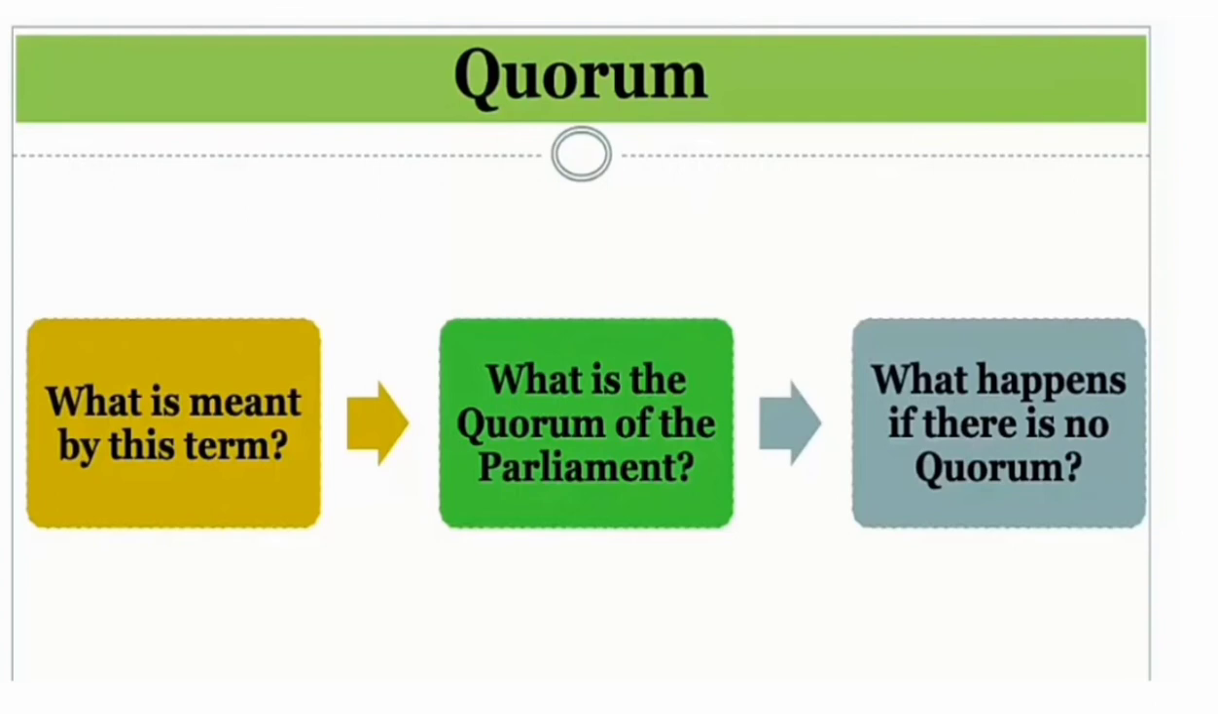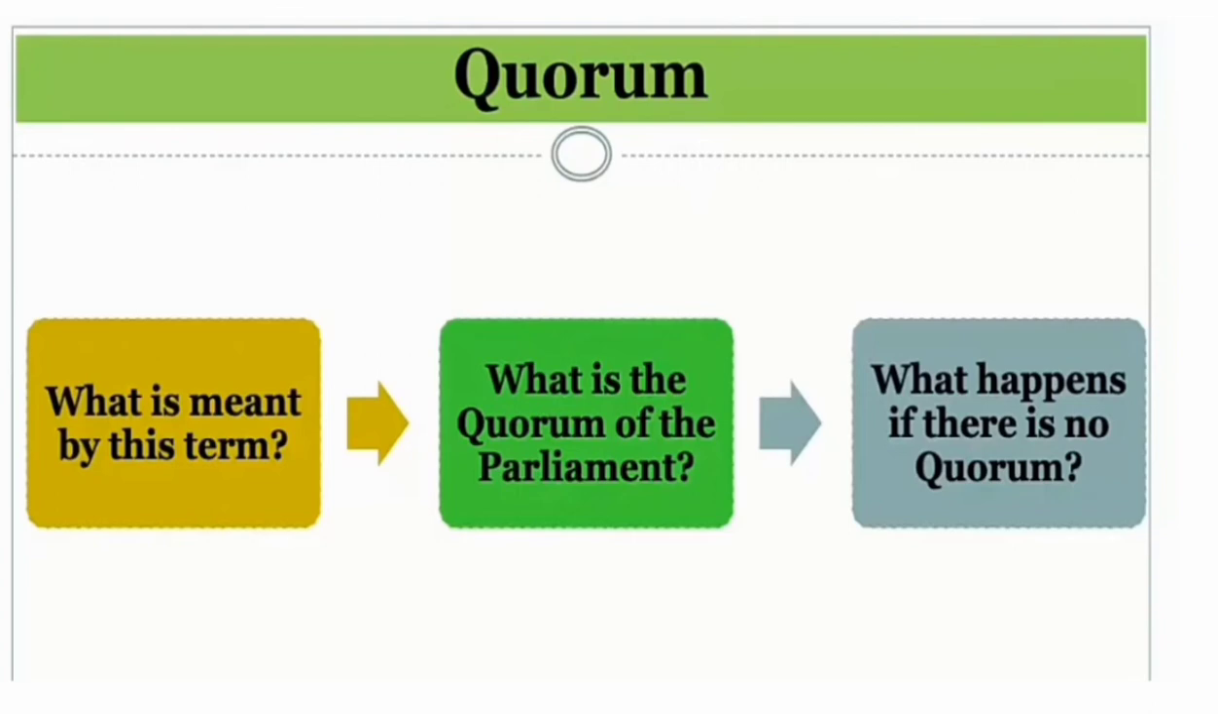The quorum to constitute a meeting of the house is 1/10 of the total number of members. This includes the speaker or the person who presides over the meeting. Thus, at least 55 members should be present at the beginning of the sitting of each day.